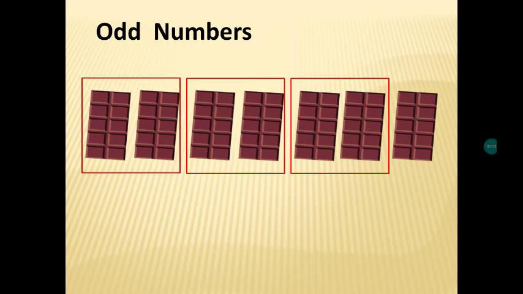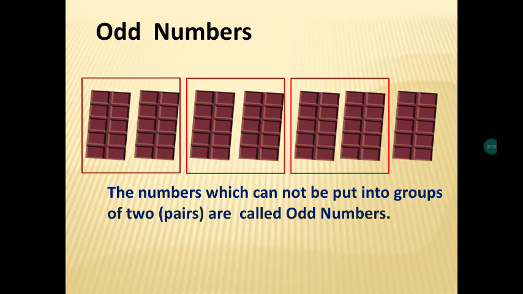See here, I put them in groups of 2s. At last only one chocolate is left. It does not have any pair. So the number 7 is an odd number. Now tell me, what do you mean by odd numbers? The numbers which cannot be put into groups of 2s or pairs are called odd numbers.